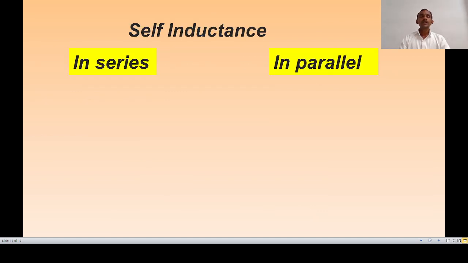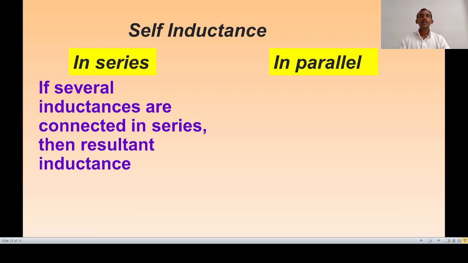Now here is another point: when we connect inductors in series combination or in parallel combination. If several inductances are connected in series, then the resultant inductance is written as Ls is equal to L1 plus L2 plus L3 and so on.